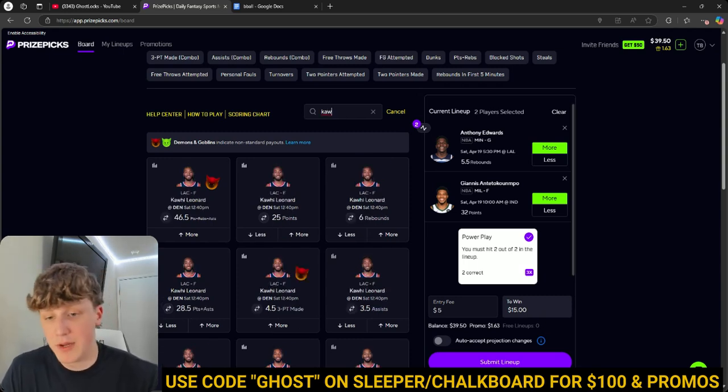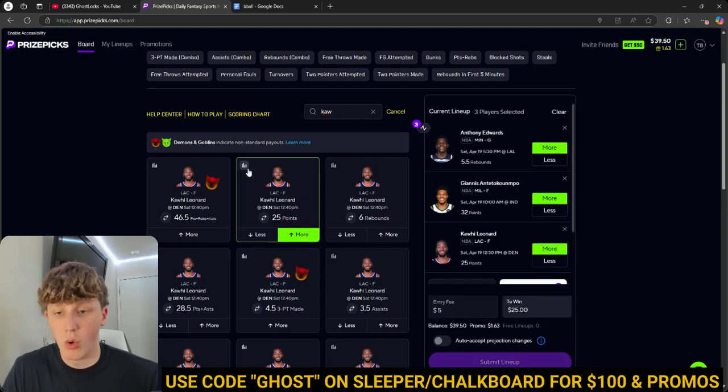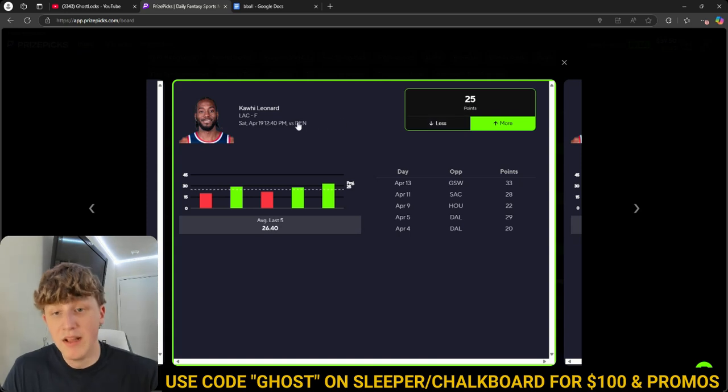The third play I have for you guys in the last normal line is going to be Kawhi over his points at 25. So going against Denver, they actually give up, a lot of people don't know this, the third most points in the league to small forwards. So fantastic matchup for Kawhi here.